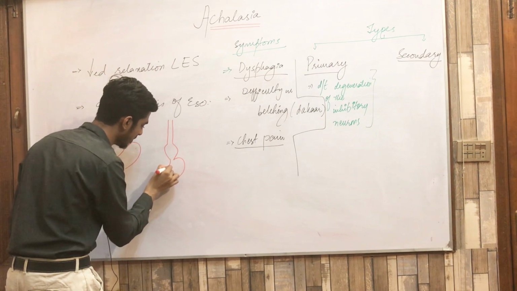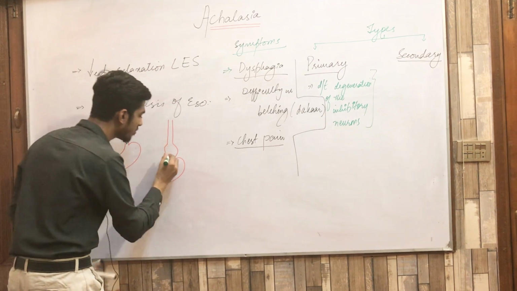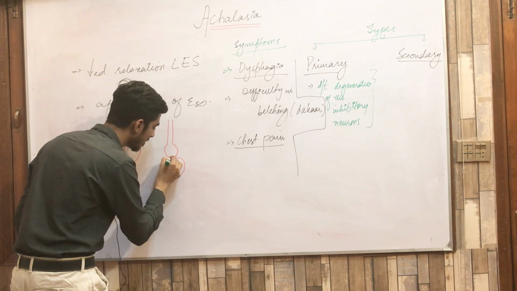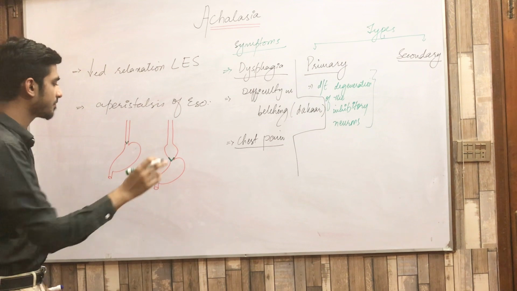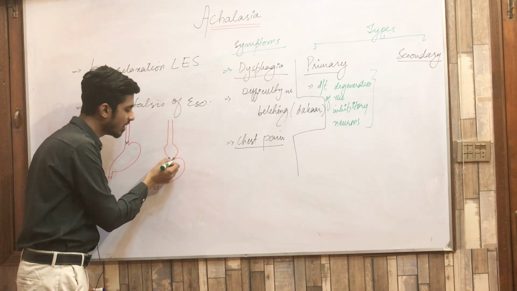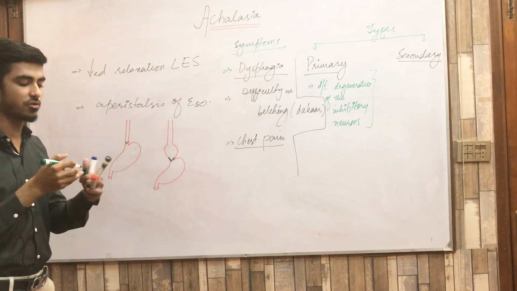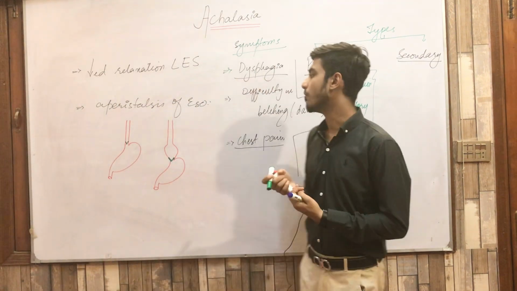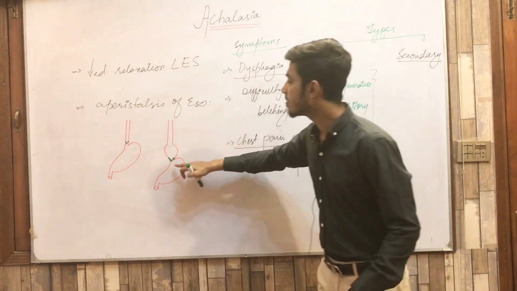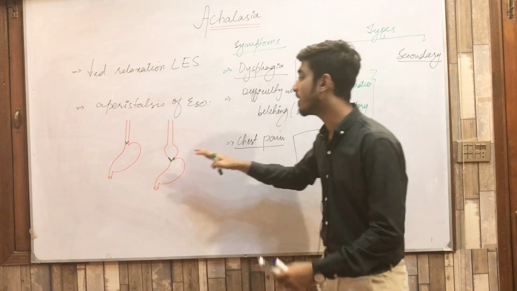This is your stomach, and the lower esophageal sphincter is in the contracted state for a long time. Clear? Now, due to this contraction, the food starts to accumulate here, and the distal part of the esophagus becomes extended or distended.